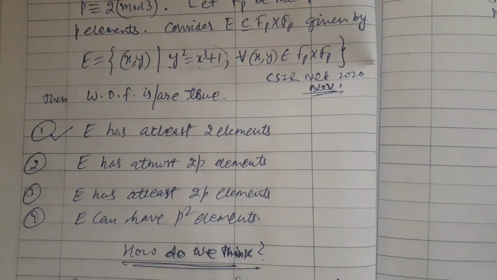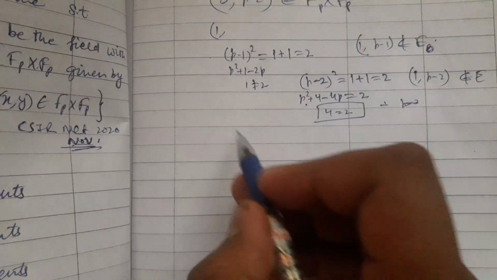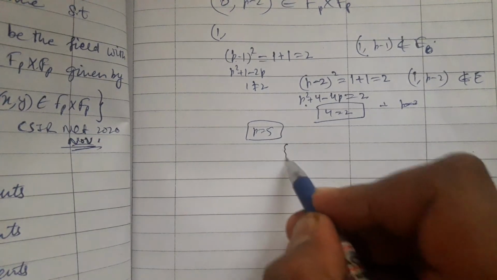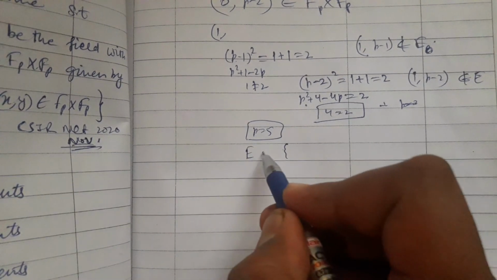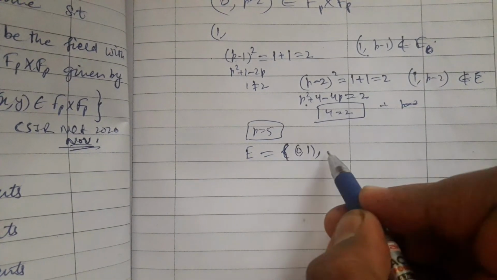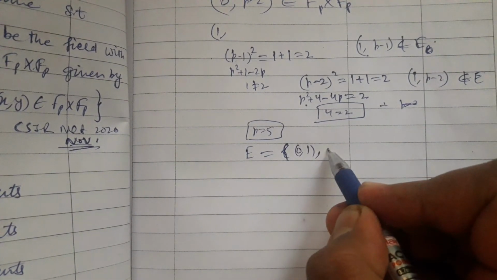But option 3 says that E has at least 2p elements. Okay, but this may not be true. Why? Because if you work for p equal 5, then E equals (0, 1)... does E contain (0, 2) or not?